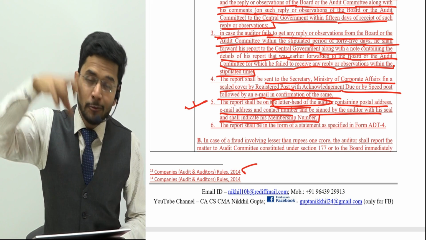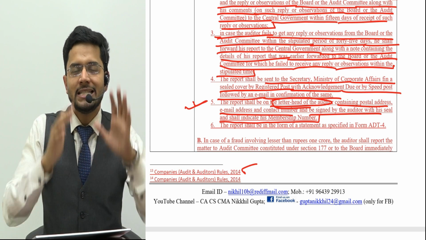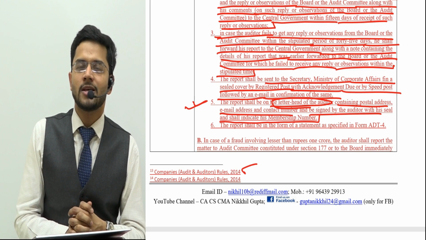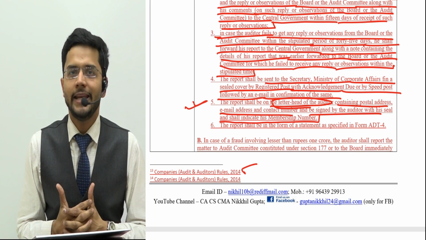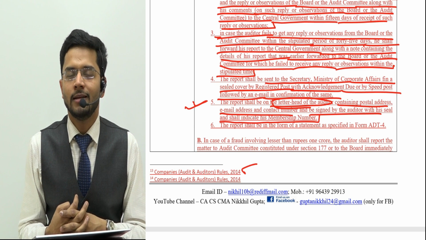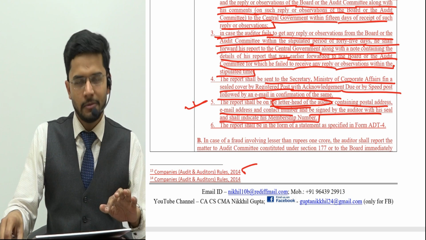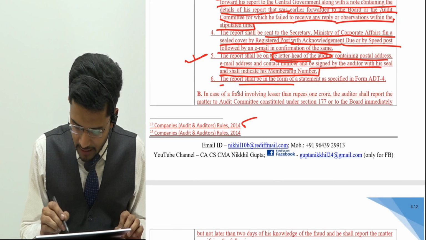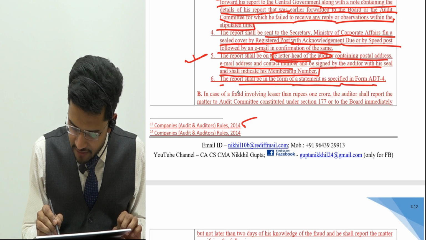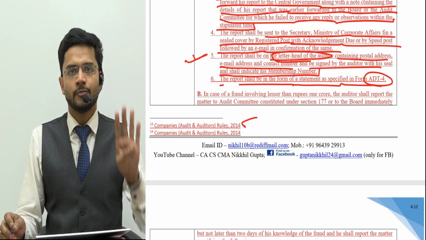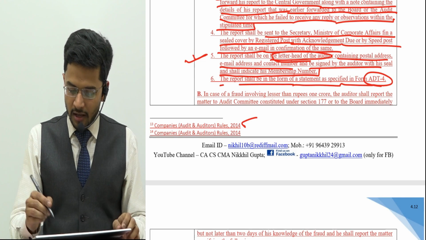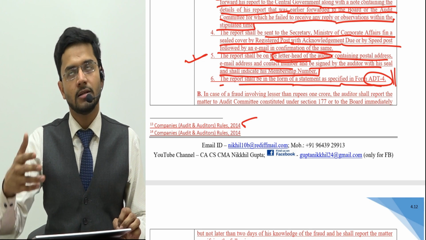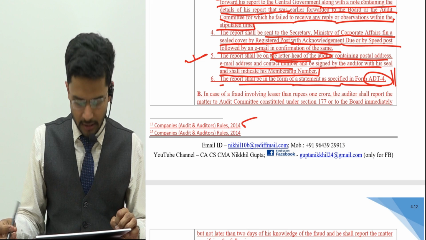Guys, the same rule and procedure is applicable to the cost auditor as well. The cost auditor also has to report to the central government about any fraud or misdeed happening in the company. The same procedure will be followed by the cost auditor. The report shall be in the form of a statement as specified in form ADT 4. So ADT 4 is the form in which fraud-related matters are to be disclosed to the central government.